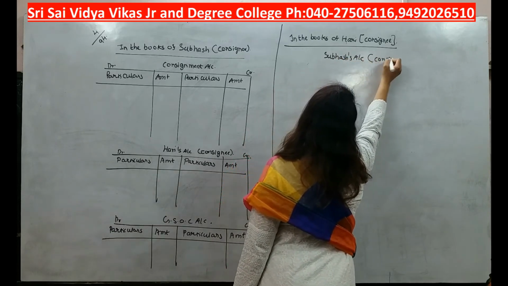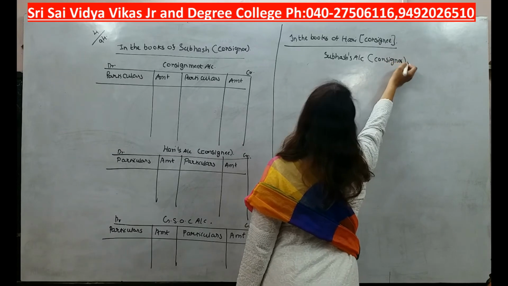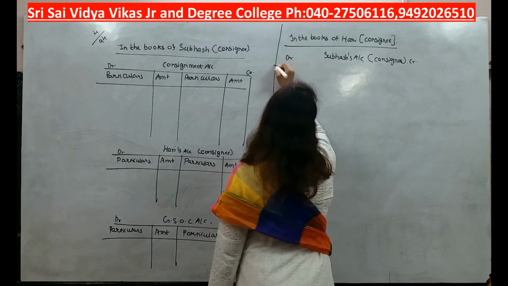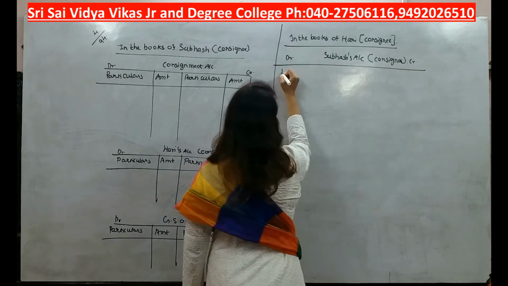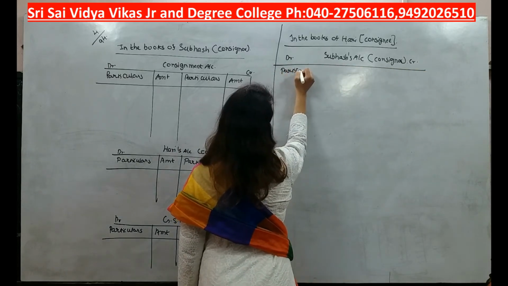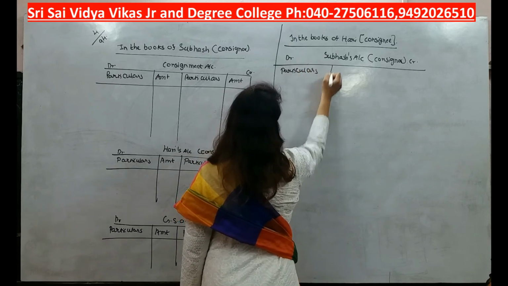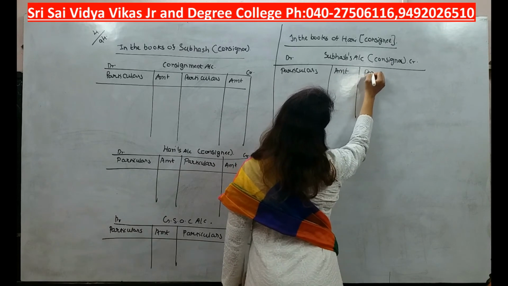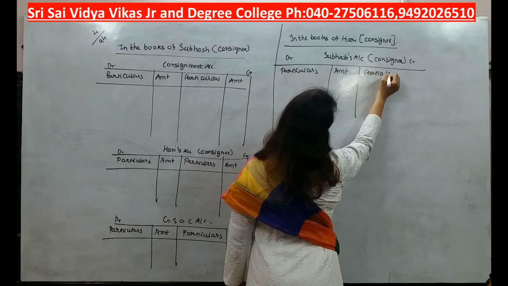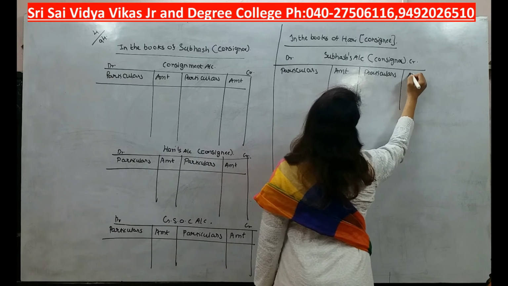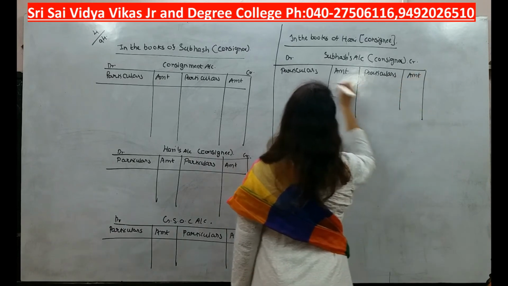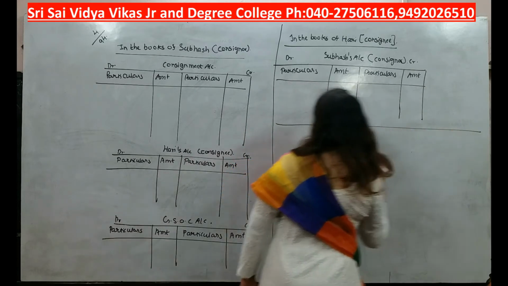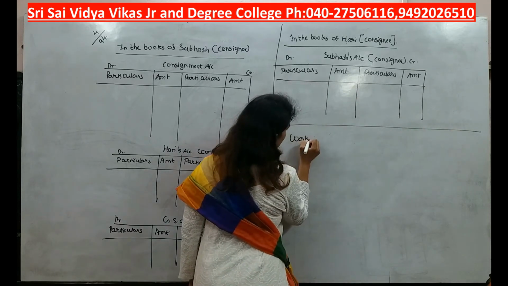In bracket I am writing consignor. Debit, credit. Divided into 2 parts. Particulars, amount, particulars and amount. And this will be our working note area.